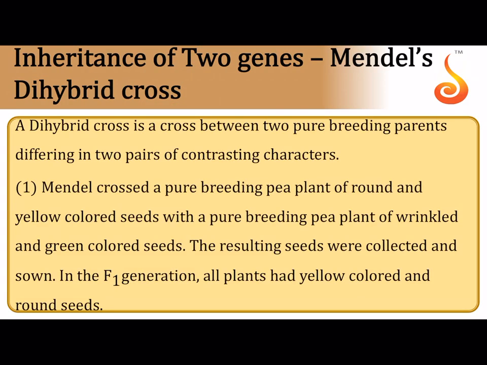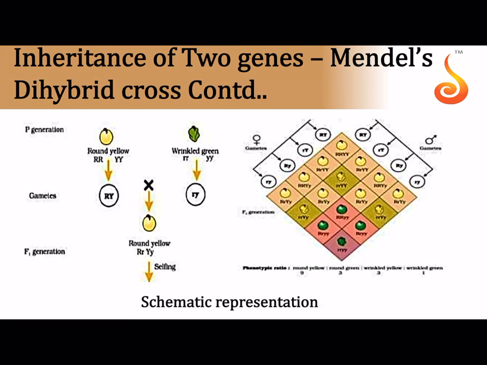In dihybrid cross, he considered two pure breeding parents which are differing in two pairs of contrasting traits. Now, he basically considered two characters, seed shape and seed color, and the pairs of contrasting traits. The parents that were taken were a pure breeding plant with round and yellow seeds, crossed with a pure breeding plant with wrinkled and green. In the F1 generation, all of them were round and yellow. This indicates that round is dominant over wrinkled and yellow is dominant over green.